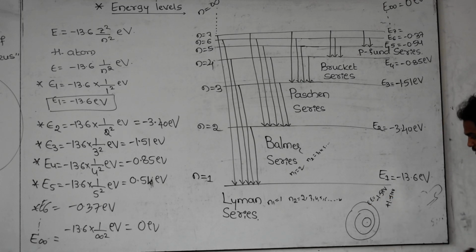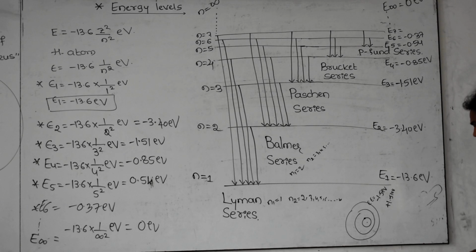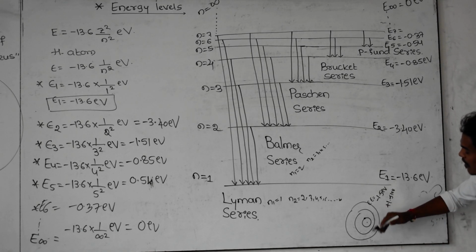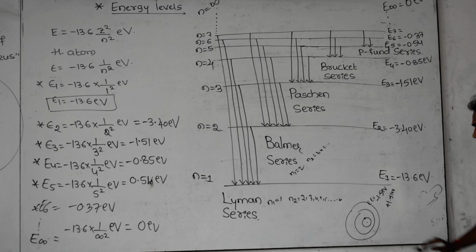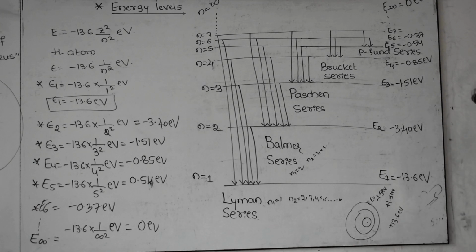For example, imagine the electron is present in the ground state. The ground state energy is equal to minus 13.6 electron volt. If you want to take this electron outside the atom, then you have to supply plus 13.6 electron volt to this electron.